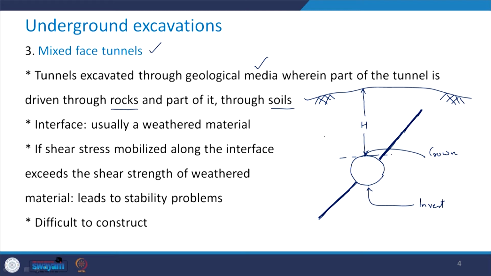Now, on this side you have soil, and on this side you have the rock. So, in this case, this is your interface, and this is usually a weathered material.